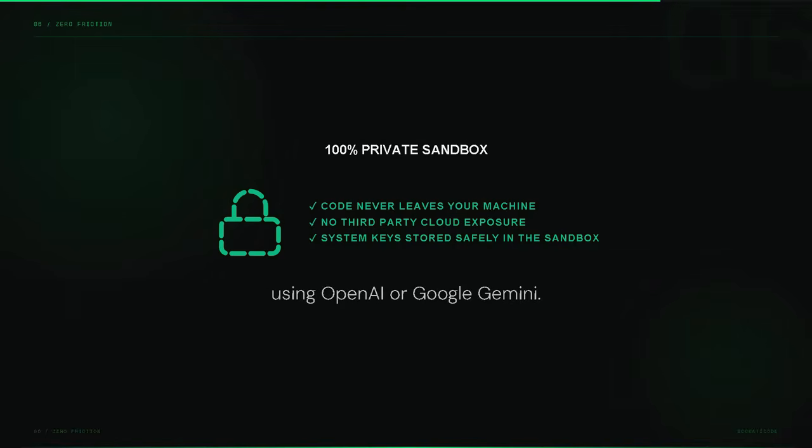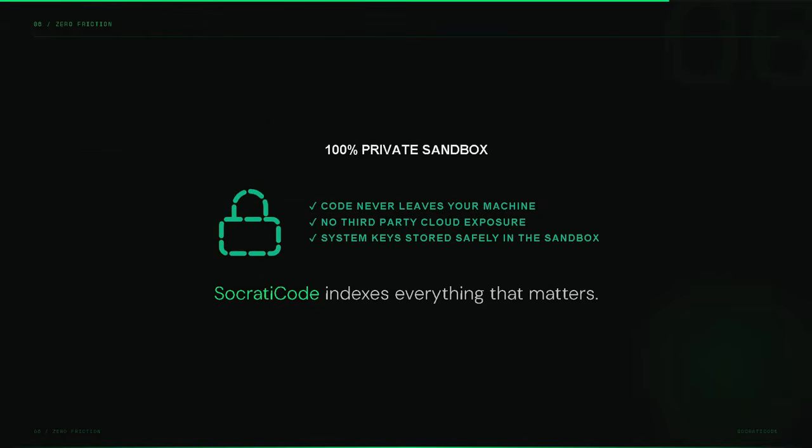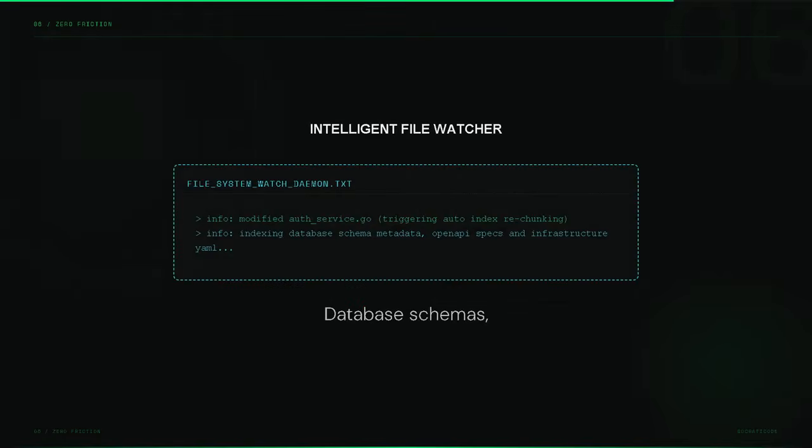Beyond source code, SocratiCode indexes everything that matters. Database schemas, OpenAPI specifications, Terraform configs, Docker files, Kubernetes manifests. The full picture. It watches your files. When code changes, the index updates automatically.